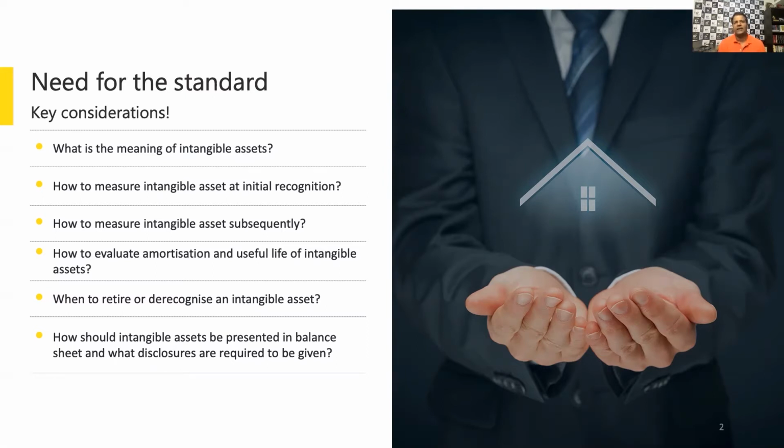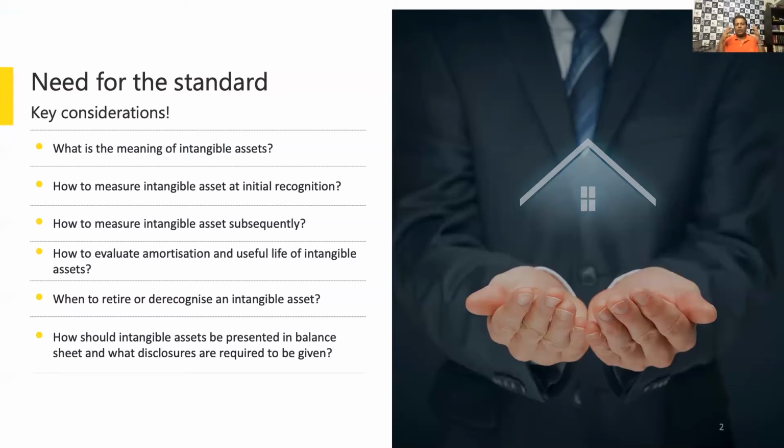We will try and understand the scenarios in which you need to test it for impairment, when you need to test it, and then some related disclosures. So what are the disclosure elements from that perspective? All of that in totality is what we will try and understand as we go through this standard.